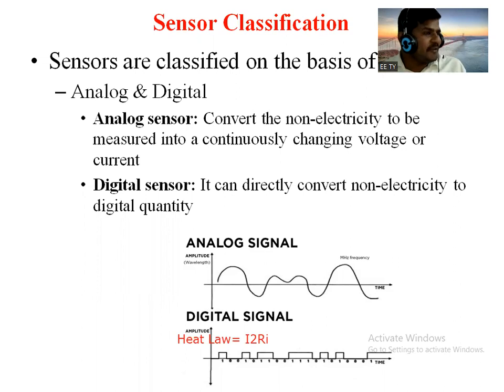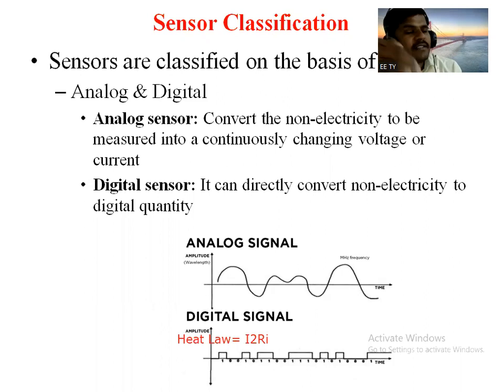And a digital type of sensor can directly convert the non-electrical stimulus into a digital quantity or digital parameter, right? So it is called a digital type of sensor. That means it depends upon the output of the sensor.